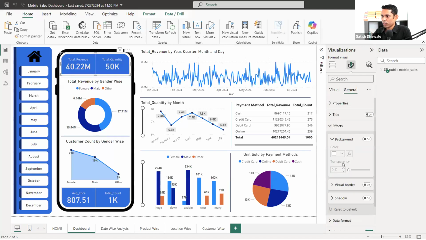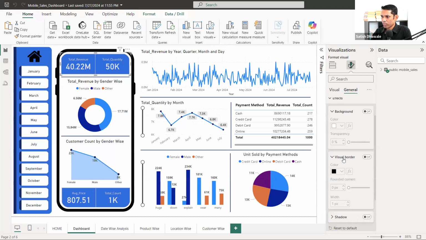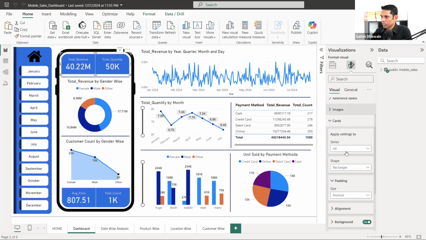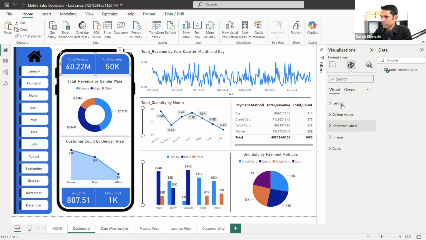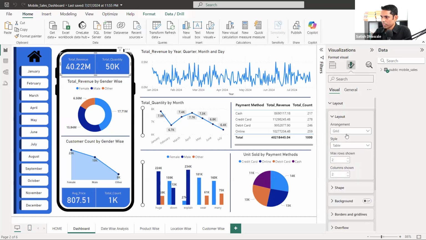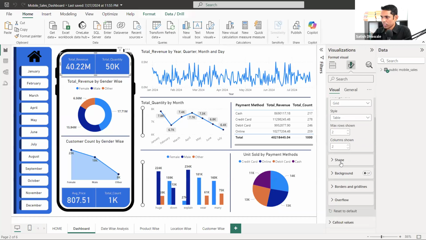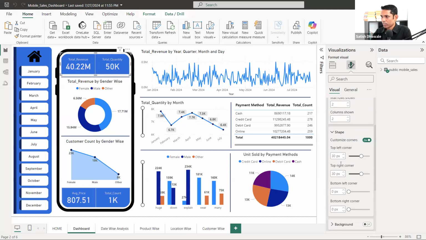Maybe I have applied the rounded corners from the visual border. No, it's not from here also. So where did I do that? Let me check it out. Inside the cards, inside the layout, it's table, grid, table 2. It's okay. Inside the shape, top left corner and top right corner. Okay, I changed the shape design actually, not the card one.